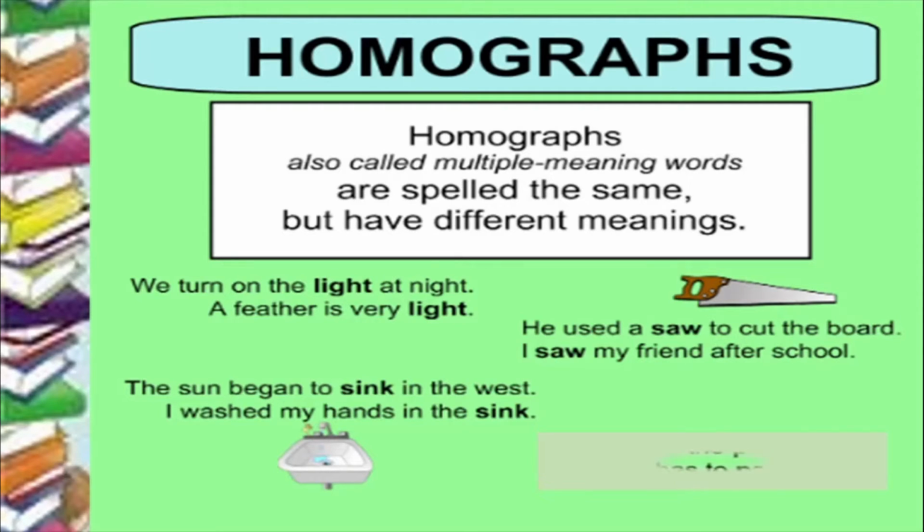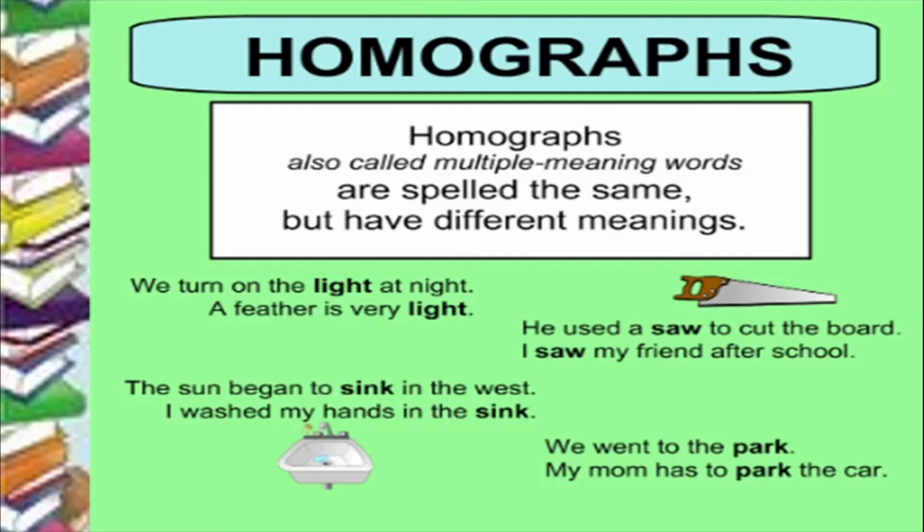And the last example that we did was, we went to the park. My mom has to park the car. So the park here is a place in the first example. It's a garden where you go to play games. And the second park is the action of putting the car into place.